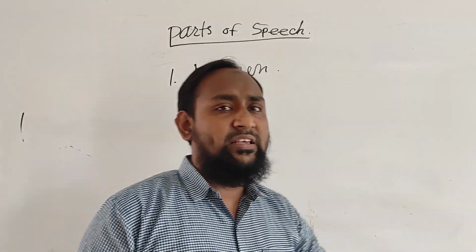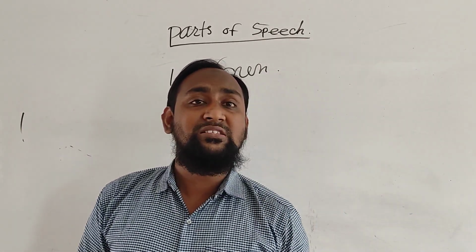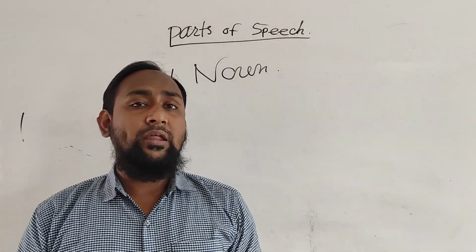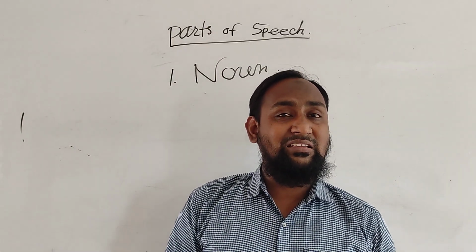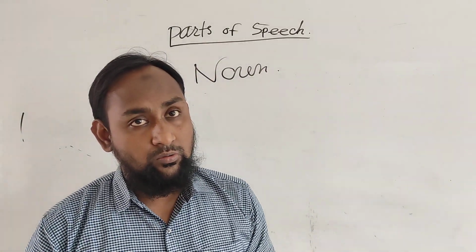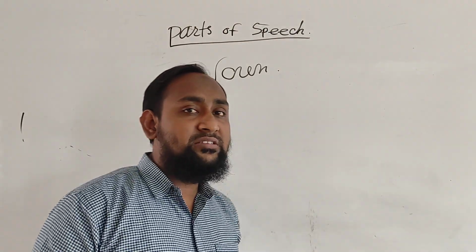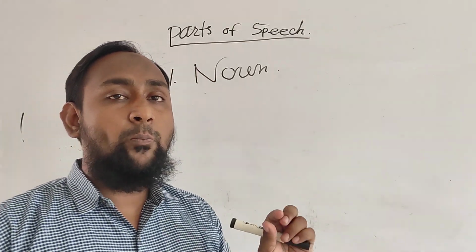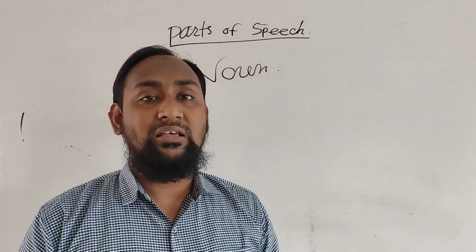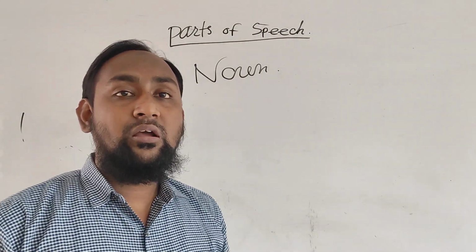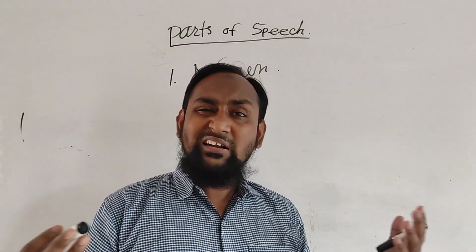Or another example: key is a noun, but a bunch of keys is a collective noun. And cow is a noun, but a herd of cows is a collective noun. Clear? A common noun indicates the common name of persons, places, or things of the same kind or class. For example, boy, girl, and so on.